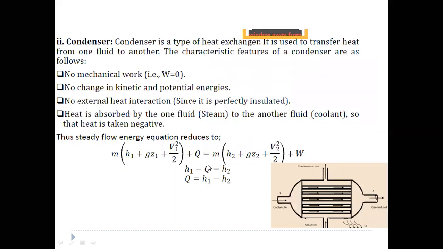And the second application is the condenser. Okay, coming to the condenser.